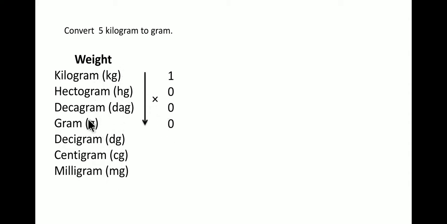From kg to gram, you'll write 1 and the remaining zeros up till you reach gram. That means 1 and 3 zeros means 1000. That means you will be multiplying by 1000. So converting 5 kg to gram, we can write 5 kg is equal to 5 times 1000, that will be equal to 5000 grams, and 5000 grams becomes the answer.